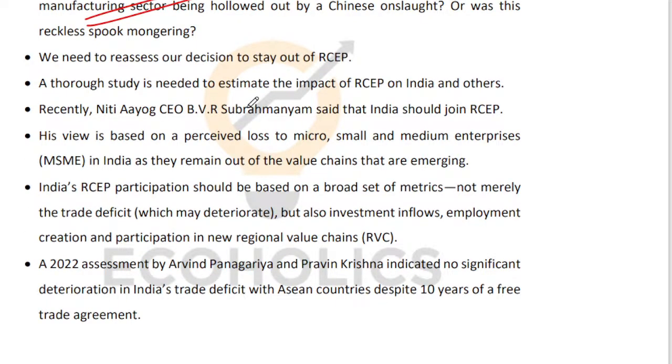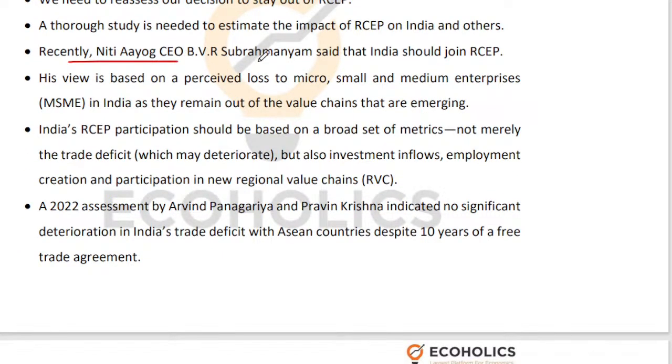Now there needs to be a study is what everybody is saying, and it's not just government critics who are saying this. Niti Aayog CEO no less, BVR Subramanyam, is saying that India should join RCEP. Why? Because he's saying that there is a loss to your MSMEs. They are not becoming a part of the supply chains of the world. They are not becoming a part of the regional value chains. So they are not getting that opportunity to produce in India that they would have otherwise gotten had they been a part of RCEP.